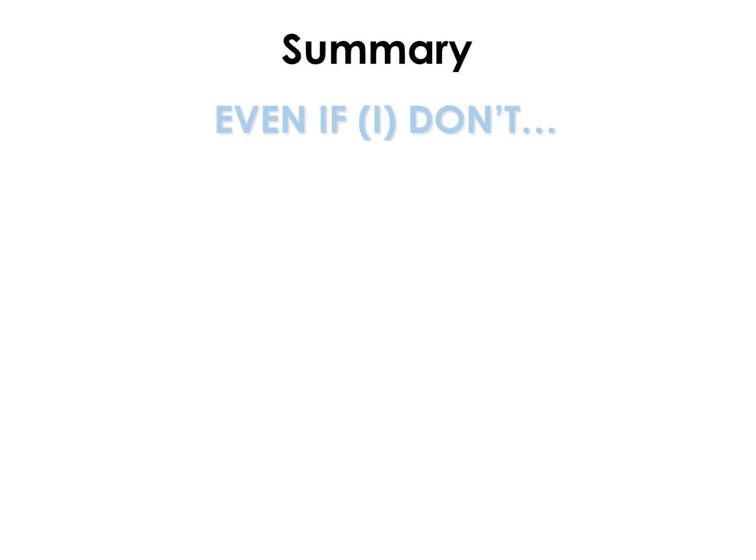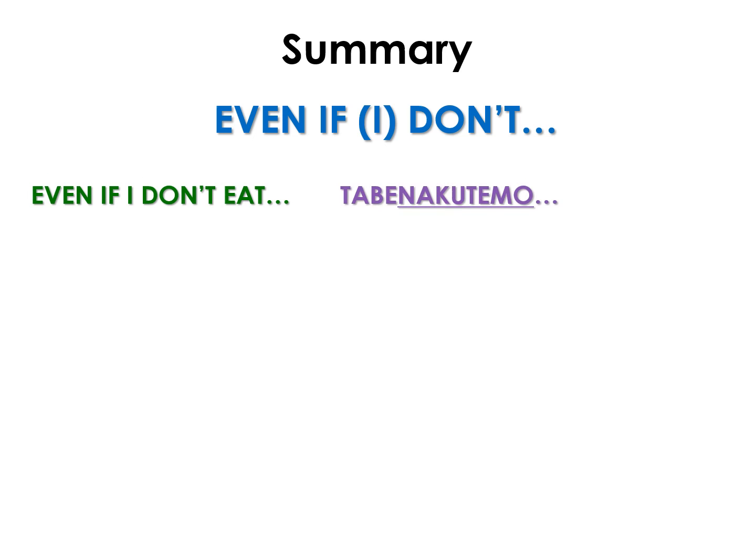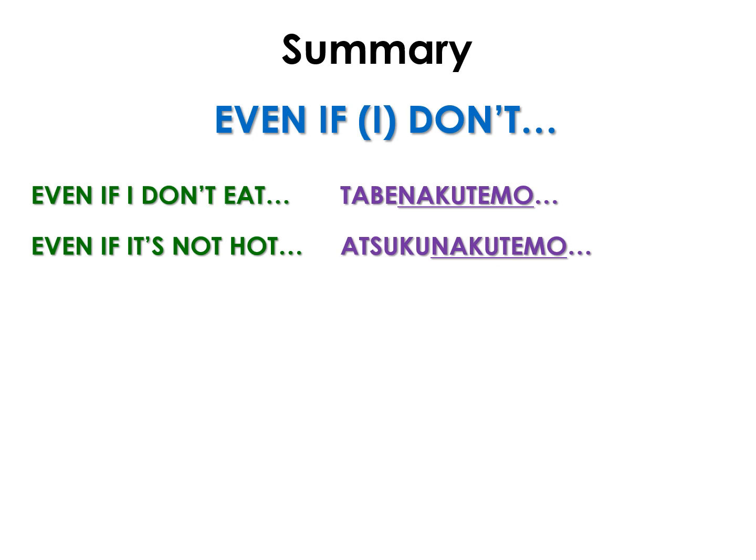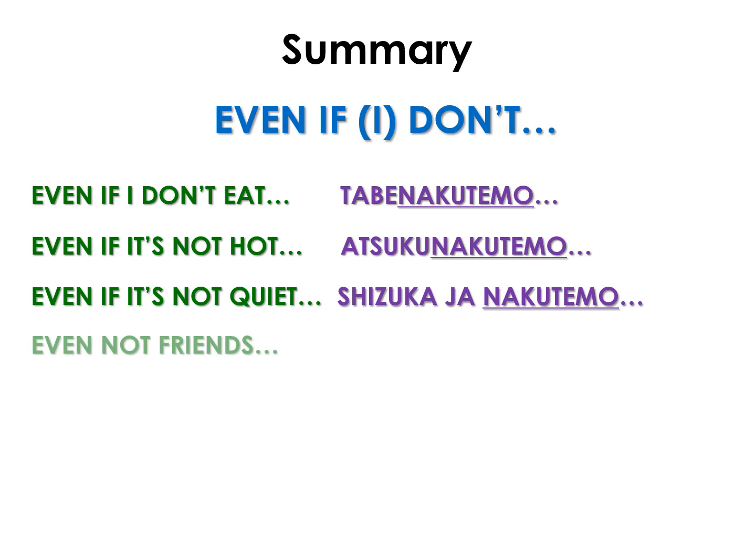In this lesson, we learned how to say even if I don't in Japanese. For example, even if I don't eat, 食べなくても. Even if it's not hot, 暑くなくても. Even if it's not quiet, 静かじゃなくても. Even if you're not a friend, 友達じゃなくても.